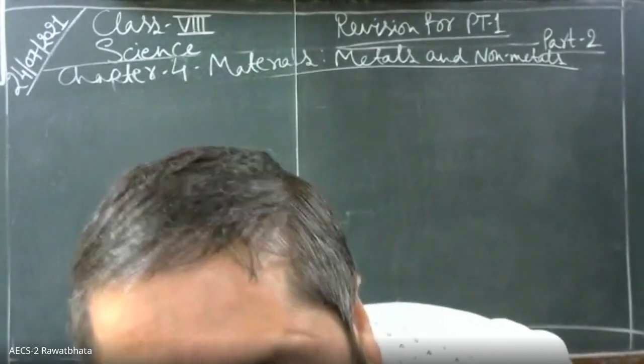Sir, this is not my question. My question is about mercury. Sir, mercury is a liquid metal. It is always at room temperature. Its melting point is very low, but we say that mercury is a good conductor of heat. Yes.